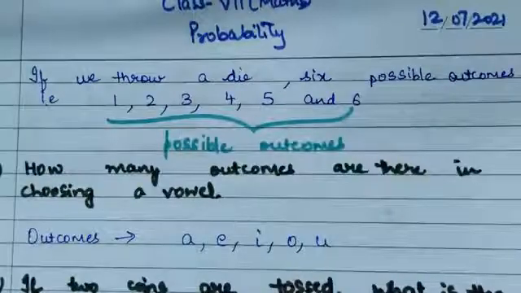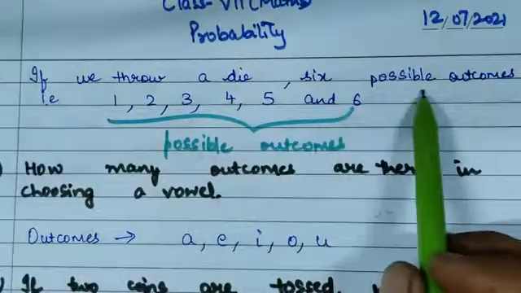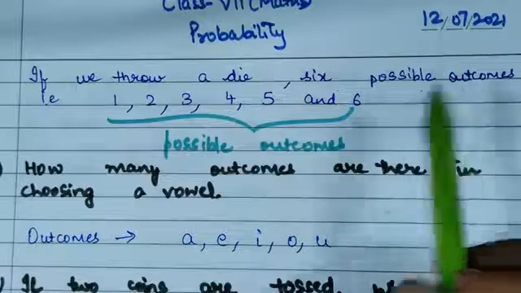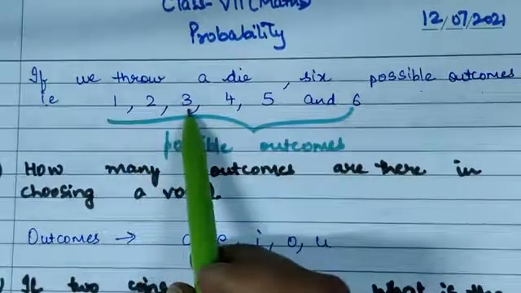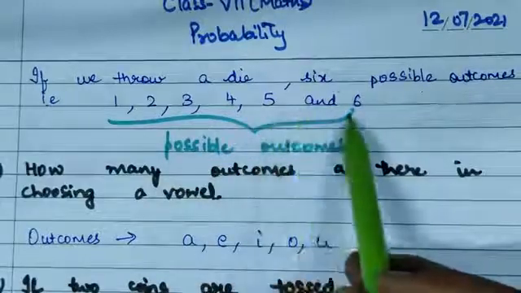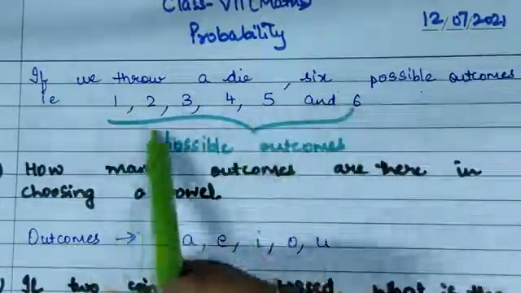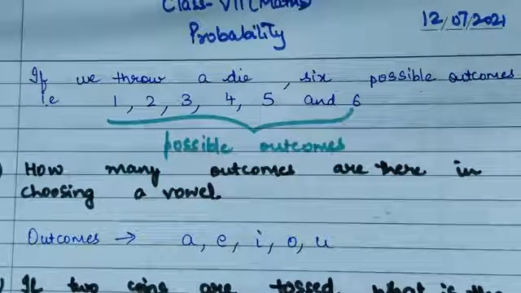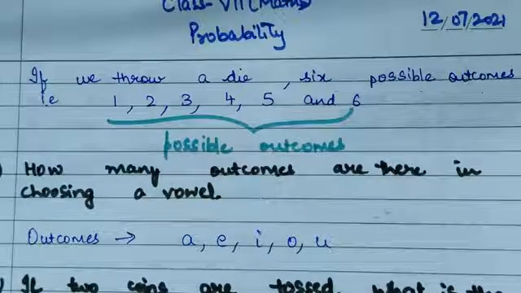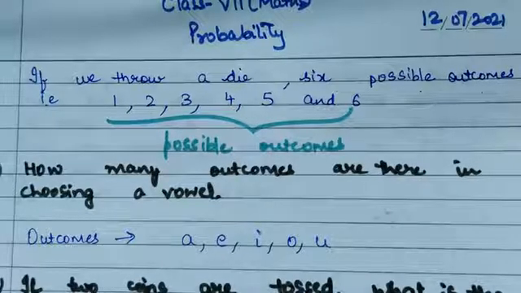If you throw a dice, how many possible outcomes can there be? That can come 1, 2, 3, 4, 5, 6. These are the possible outcomes. If you roll a die, it can be 1, 2, 3, 4, 5 or 6.